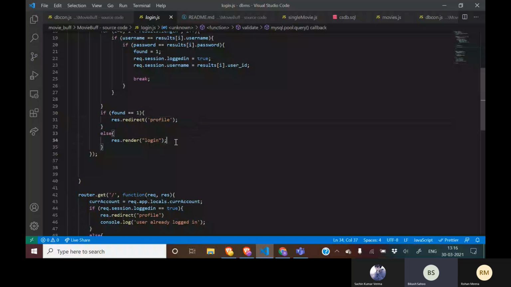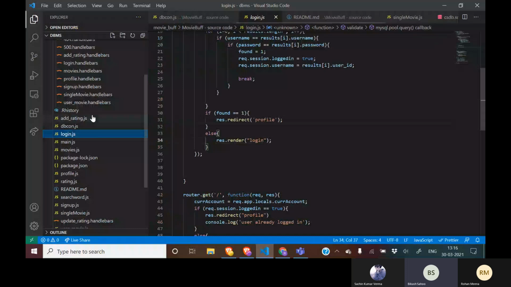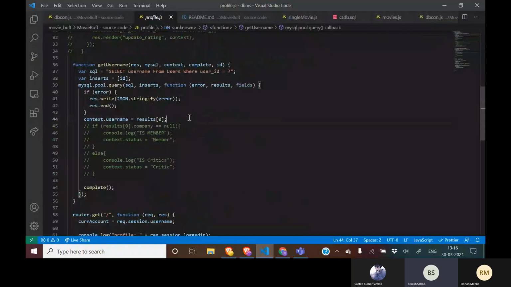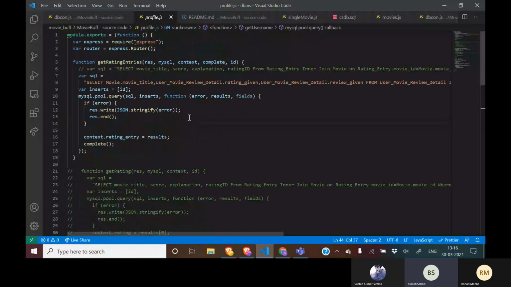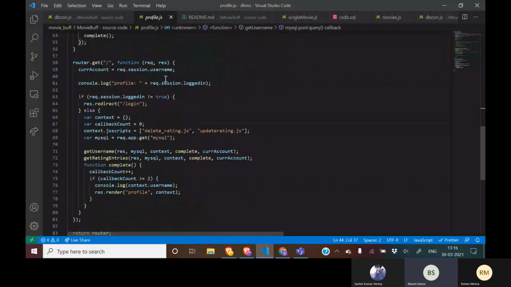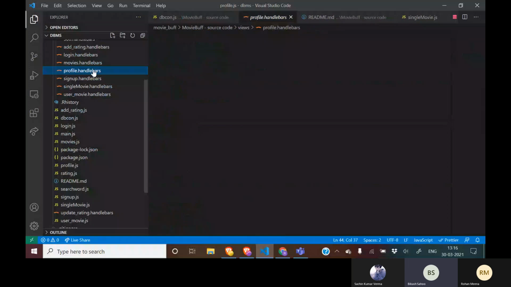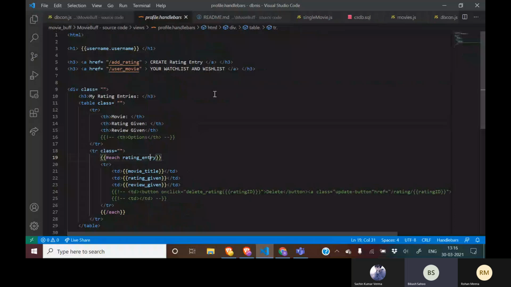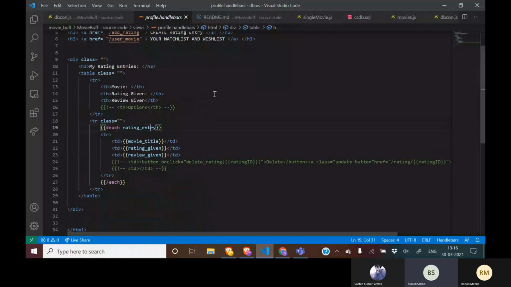In profile.js, there are two functions basically. One to get the user details, that is function get username, and another to get all the rating entries, the get rating entries. And also in the profile.handlebar we have two links. One is to go to create rating entry, from where we can go to add rating, and another is your watch list and wish list. Basically, it will display all your watch list and wish list movies. And apart from that, the ratings you have already given for movies are displayed in the profile.